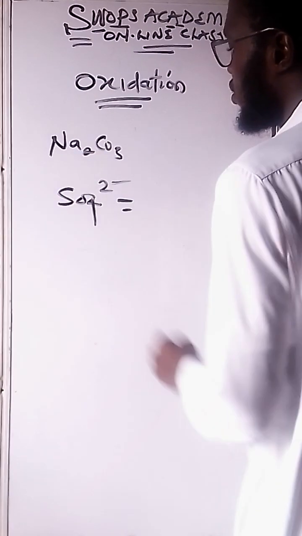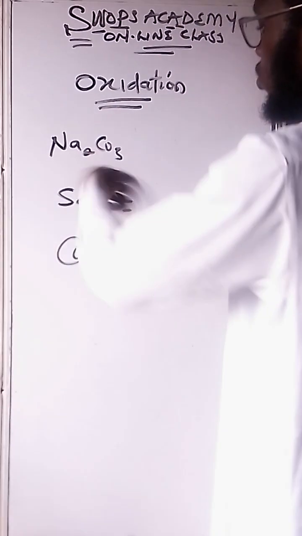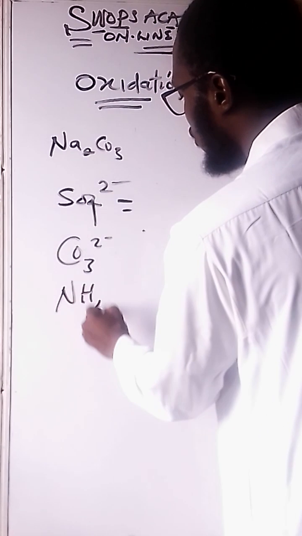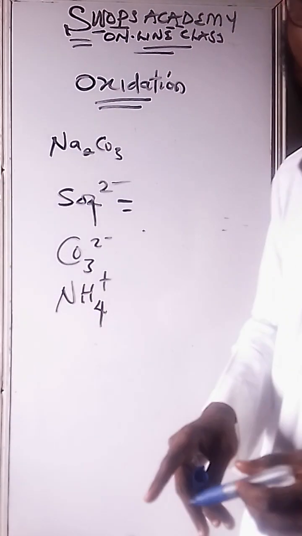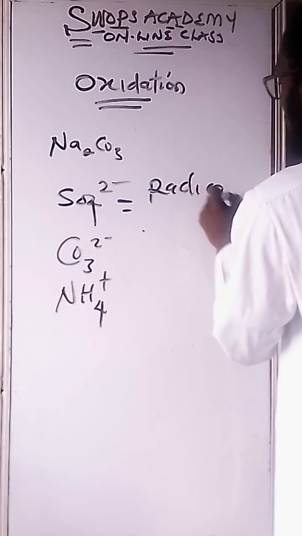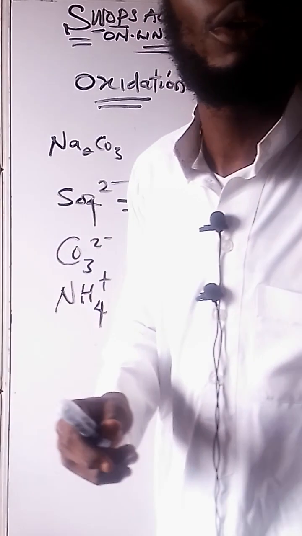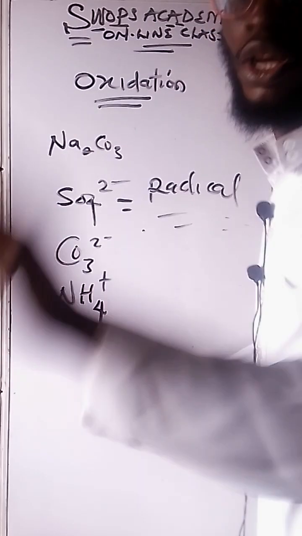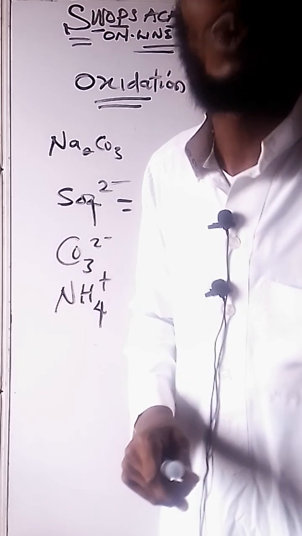Whenever you see something like CO3 2 minus on the board, or NH4 plus, these are different from the compound. They are with charges. We call them radicals. When I say radical, I mean the coming together of two or more elements to form a single unit. SO4 2 minus is the oxide of sulfur, one single entity.